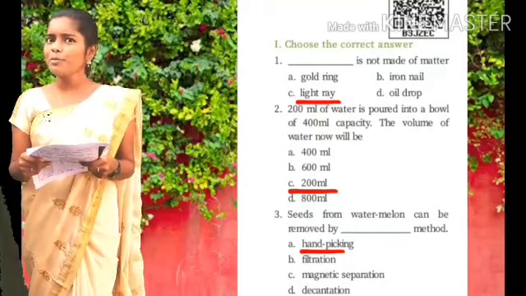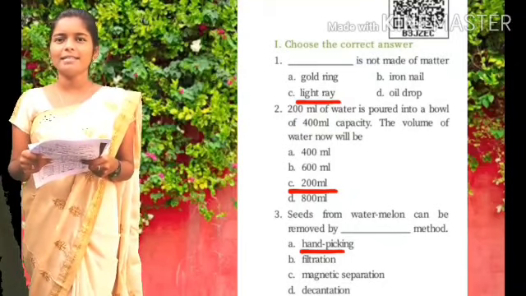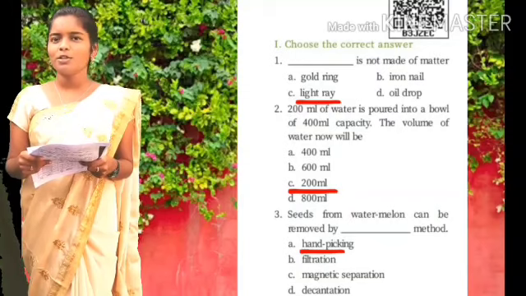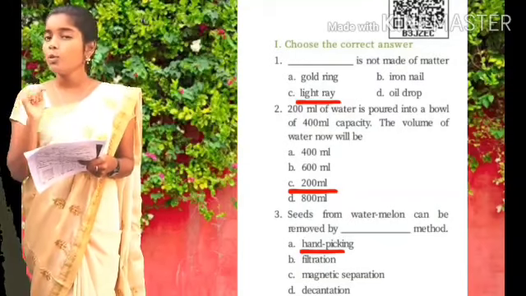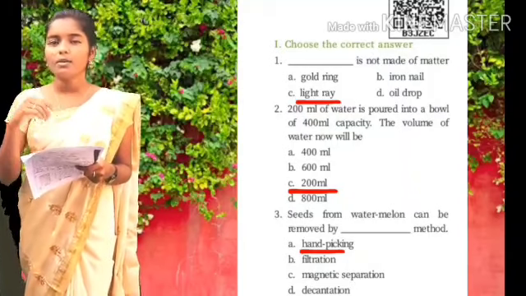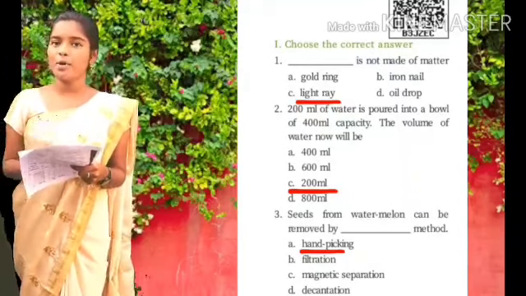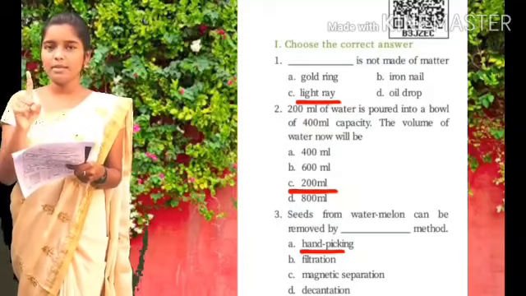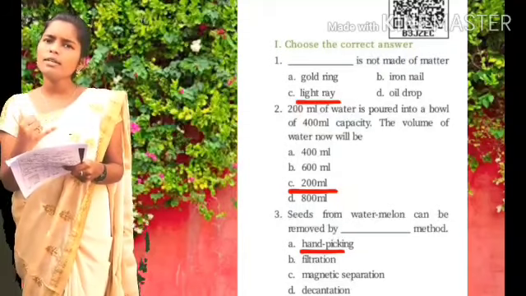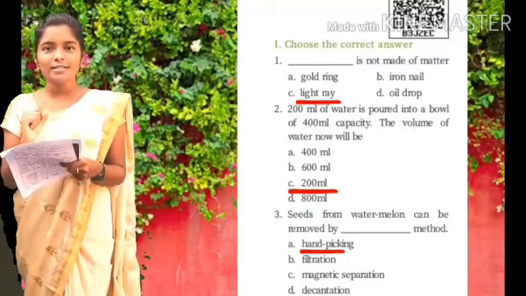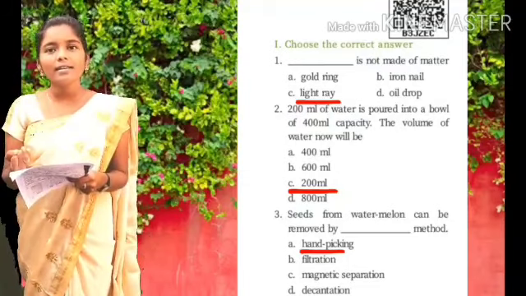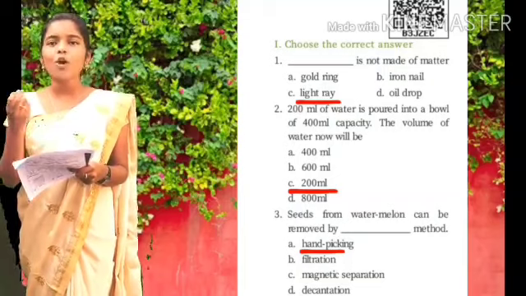I taught you about matter, right? In the lesson Matter Around Us, there are 3 states of matter: solid, liquid, gas. What is the question they have asked here? Which is not made up of matter? First, gold ring. Is a gold ring made up of matter or not? Yes, it is made up of solid, right? Next, iron nail. Iron nail is also made up of a solid.